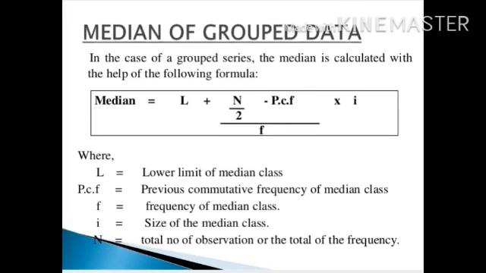Now let's see median of grouped data. The formula for the median is L plus ((n by 2 minus PCF) by F) into I, where L is the lower limit of median class, PCF is the cumulative frequency of the class before the median class, F is the frequency of median class, I is the size of median class, and n is the total number of observations or the total of the frequency. This will be clear by taking an example.